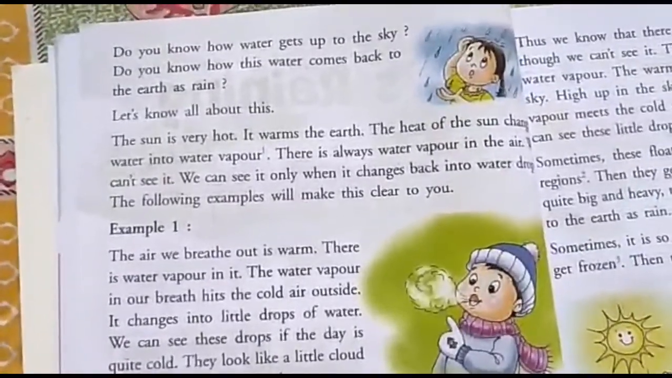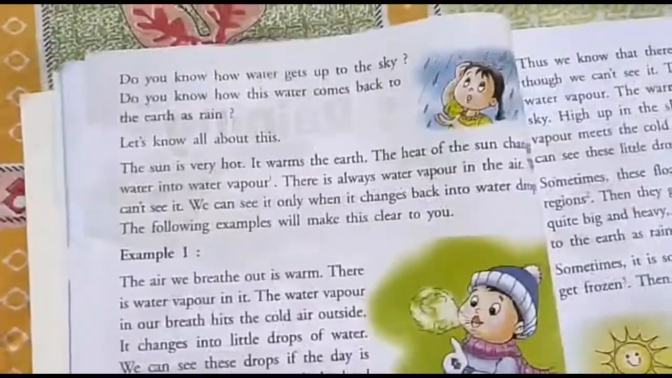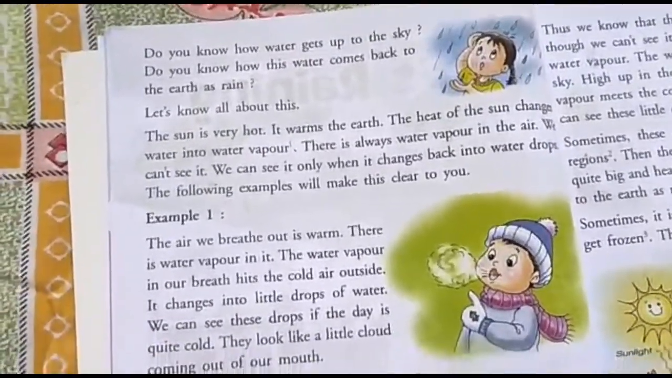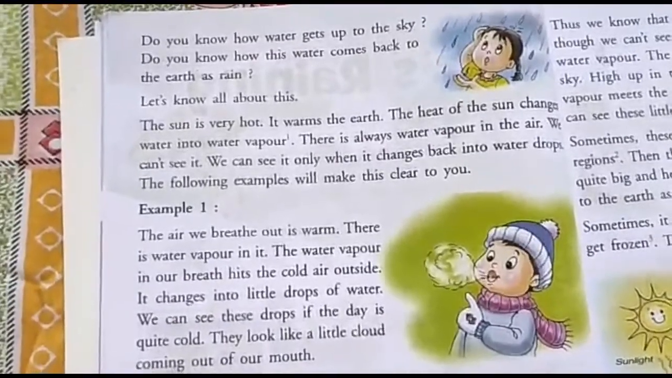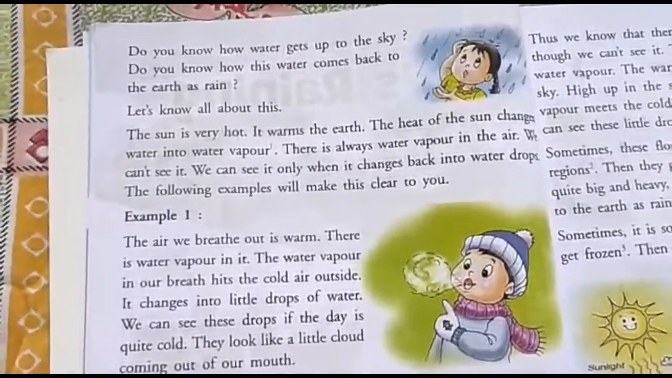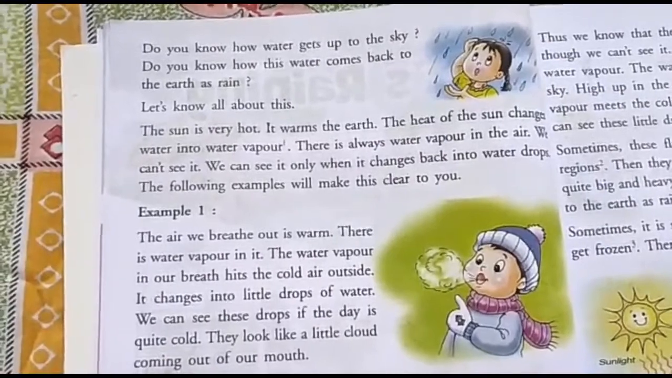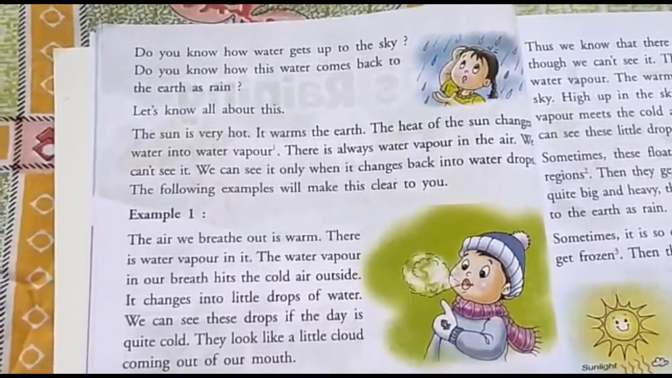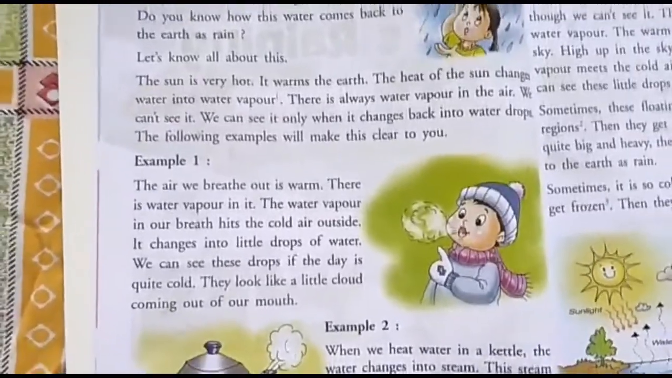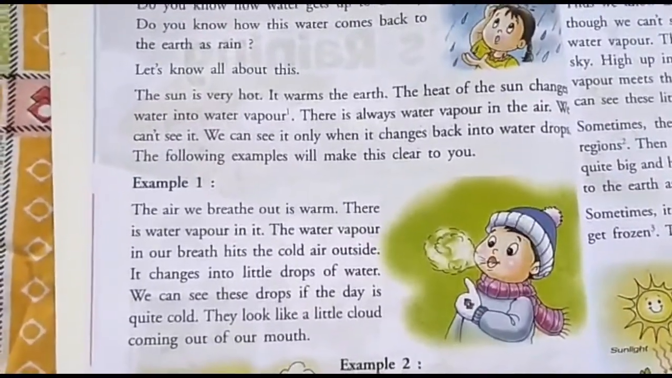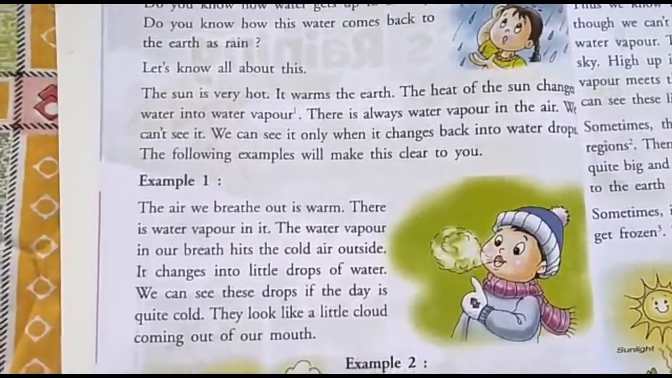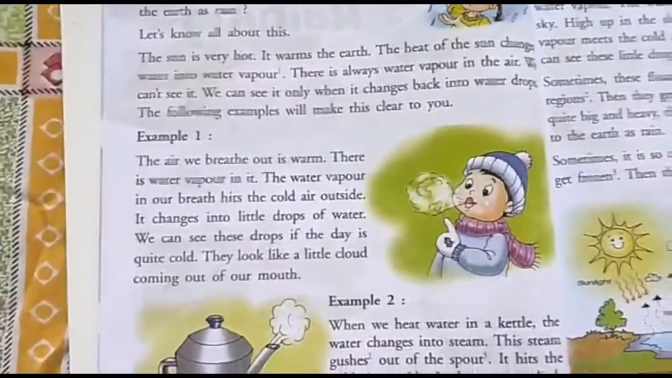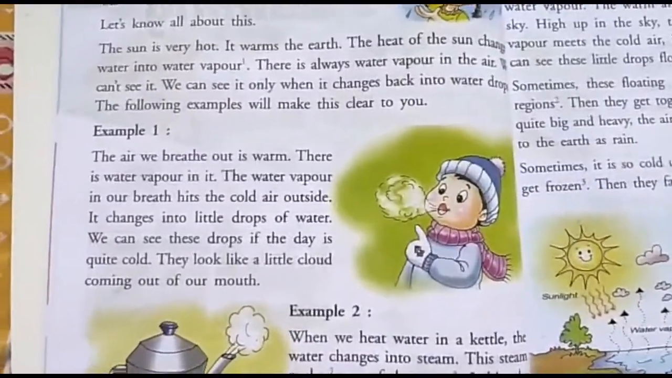Yes, the air around us is there, no? In that, every time there will be water vapor. We cannot see it. We can see it only when it changes back into water drops. When this water vapor changes into water drops, that time only we can see it. The following examples will make this clear to you. Yes, here are two examples. With those examples, you can get a clear idea of water vapor.